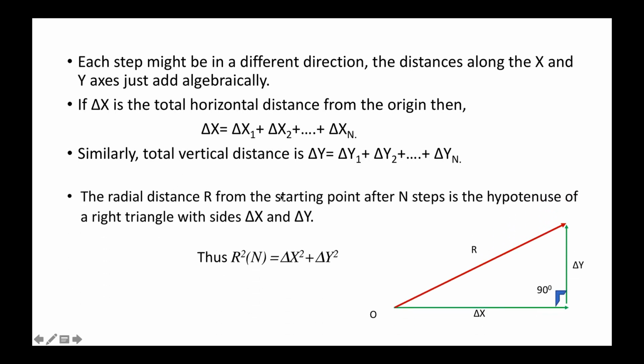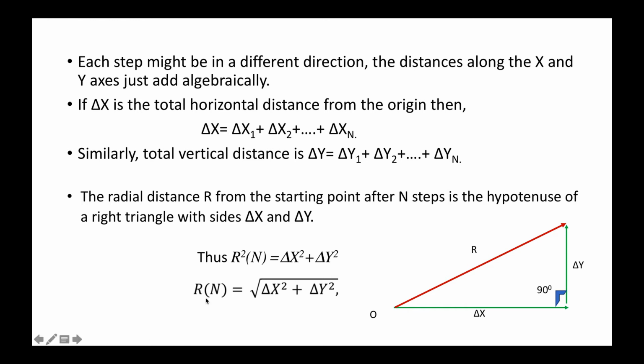Now the radial distance r from the starting point after n steps, as shown in this figure, is the hypotenuse of the right angle triangle with sides delta x and delta y. So we can simply write r squared is equal to delta x squared plus delta y squared by the Pythagoras theorem. And in brackets we have kept n because this r depends on the n steps. So simply by taking the square root, r comes out to be the square root of delta x squared plus delta y squared.